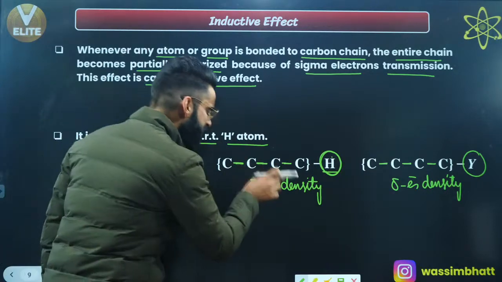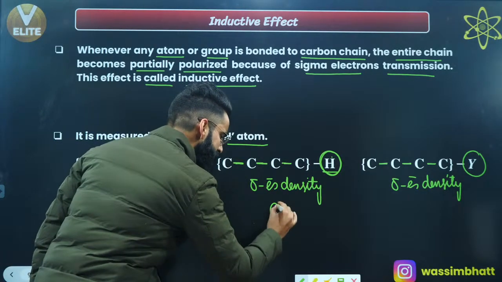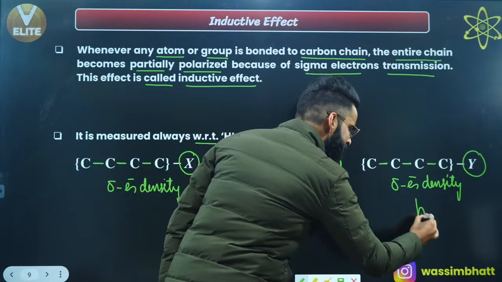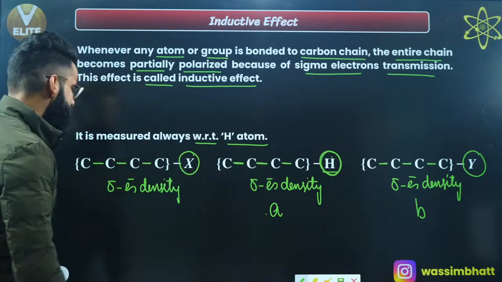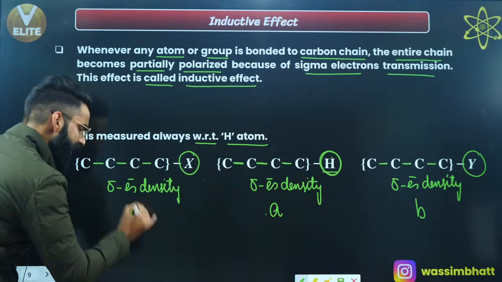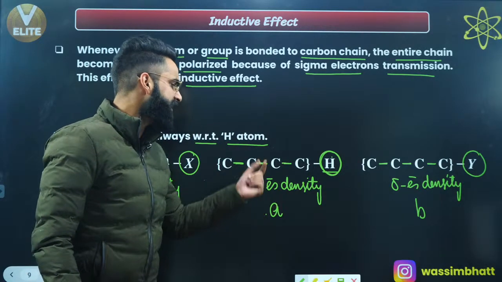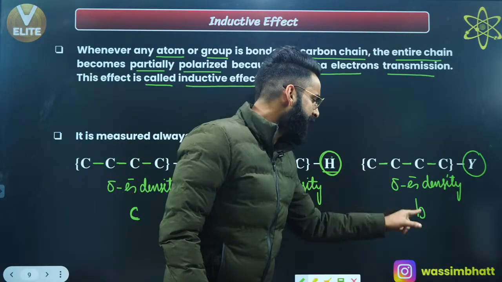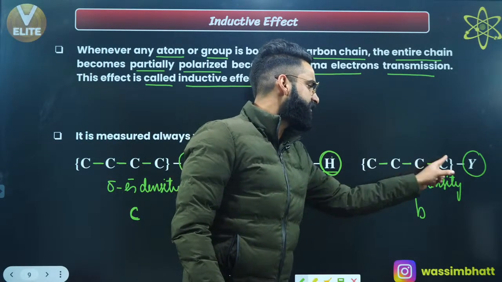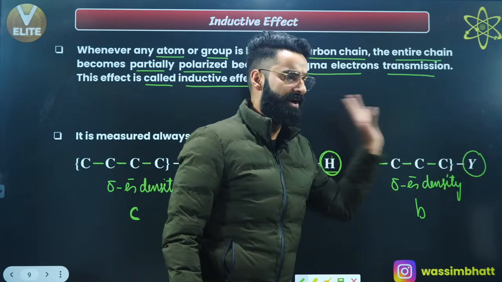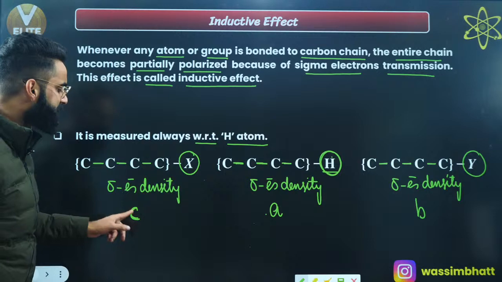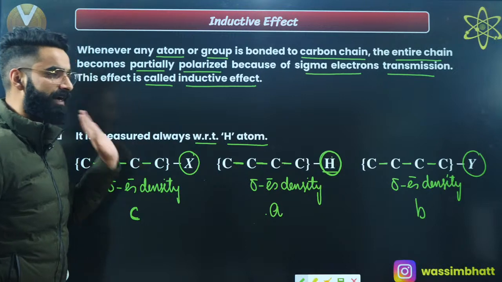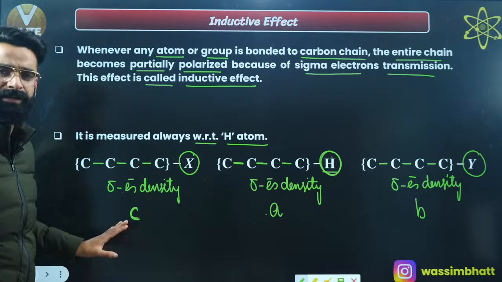Let's assume the sigma electron density in this carbon chain is A. Let's assume B is the sigma electron density in this carbon chain, and C is the sigma electron density in this one. A is the sigma electron density in the carbon chain when the terminal atom is attached to hydrogen. B is the sigma electron density when the terminal carbon is attached with some atom or group of atoms Y. Similarly, C is the sigma electron density when this terminal carbon is attached with some atom or group of atoms X.